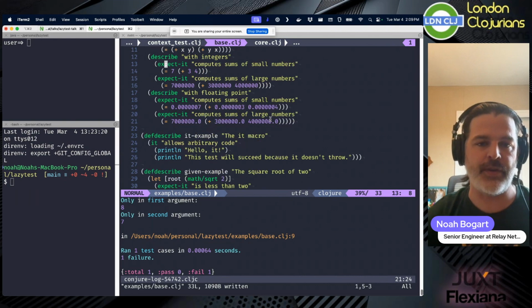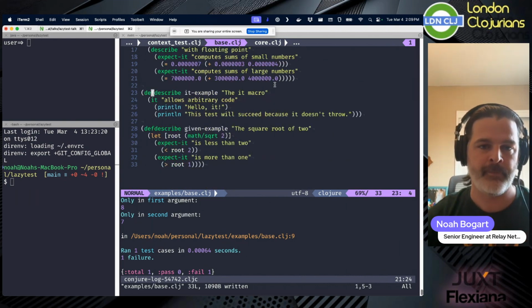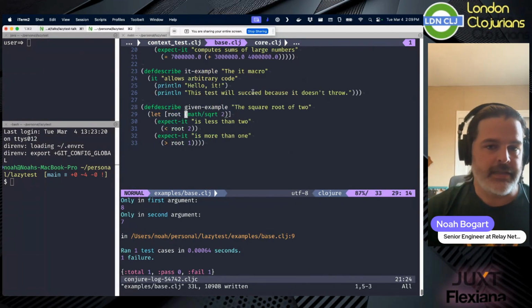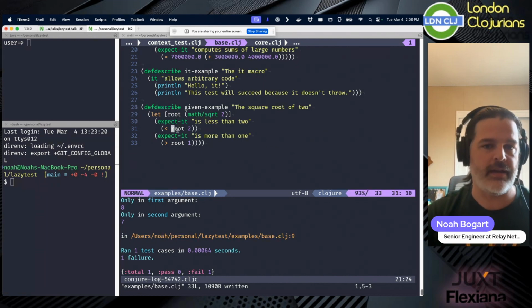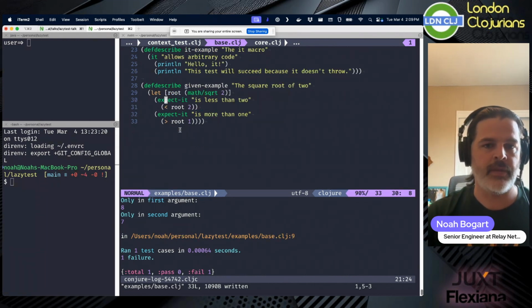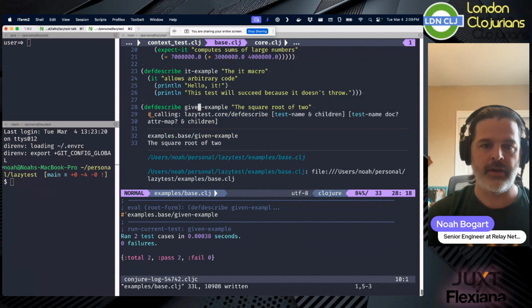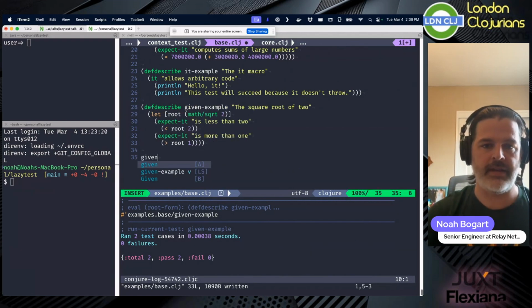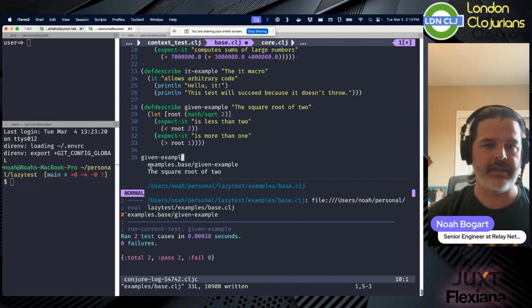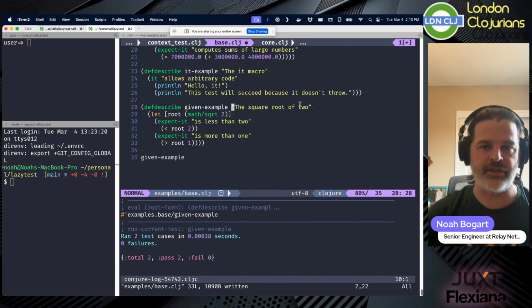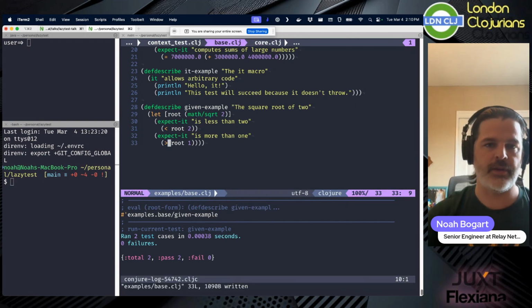So we have this various metadata that we can select. And what's nice is that these things work very similarly to how it works in regular Clojure. I can just have a let block here, and I can say, hey, the square root of 2 is less than 2, and it's greater than 1. It works exactly as I expect. And here, because this is given example, you can see that this is just a normal var, and it has the doc string. We can attach a doc string to this var. It's very nice.